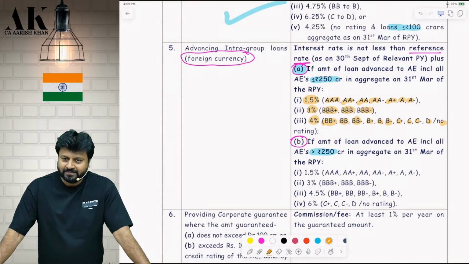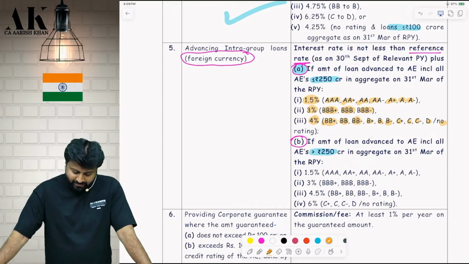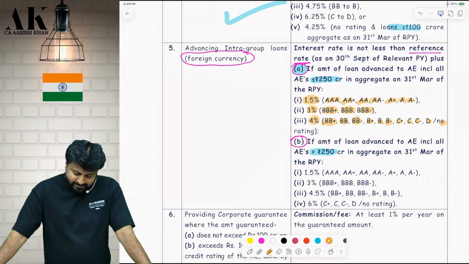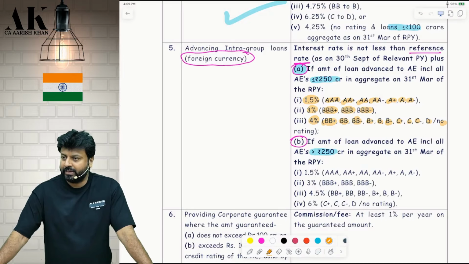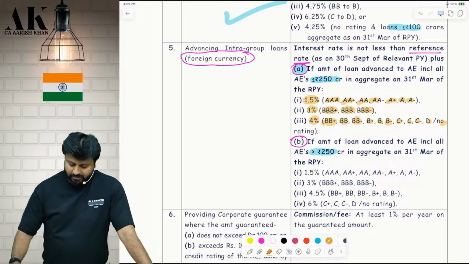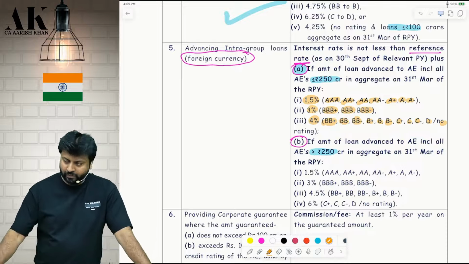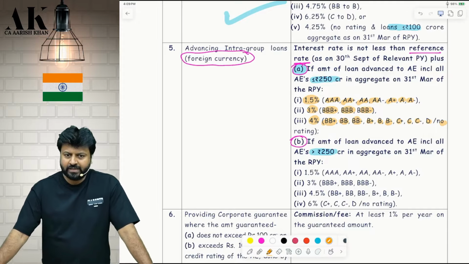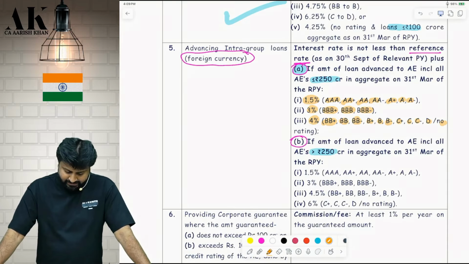Okay. Then the right hand side rating you can remember. Triple A, double A plus, double A minus, it is exactly the same as the first one. The second one is also exactly the same as the second one, which is there in point number A. Check. The third one is segregated into 3 and 4 here. Check, please. The third one till B, it is 4.5. And from C to no rating, it is 6%.